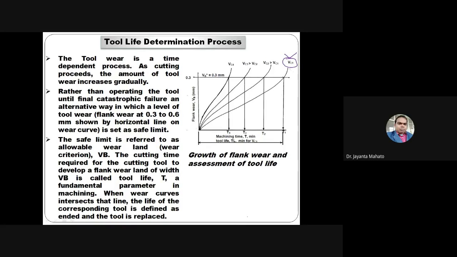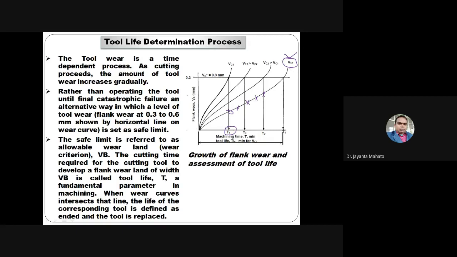So you have to measure this flank wear, how much flank wear there is after intervals of machining time. Suppose after T1, you have measured this amount of flank wear. Then after a further interval of time, you measure this amount of flank wear. So this is the measuring of flank wear after certain intervals of time, and plotting all these values.